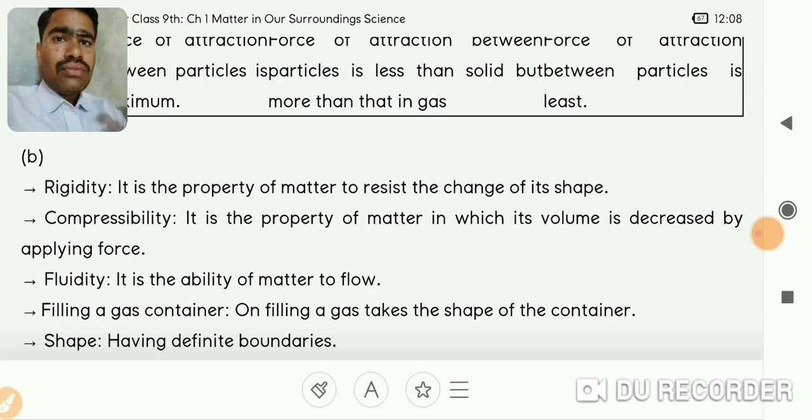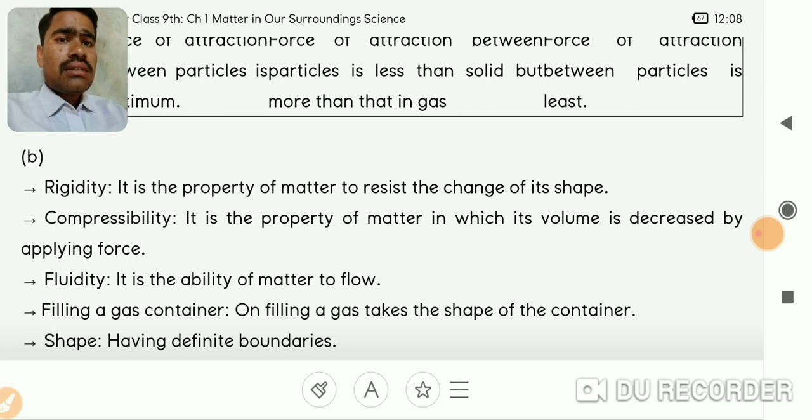But if you take a stone or iron rod and try to press it, it doesn't change shape, it resists the force exerted on it. So the stone is rigid, while cotton is soft. Soft is the opposite of rigid.